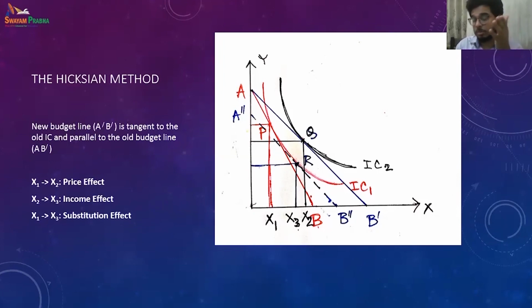When we are trying to gain the same satisfaction from where we started to where we ended, that is the substitution effect. The change we make while trying to keep the real income the same is the income effect, shown here by X3 X2. So the price effect X1 X2 is a combination of X1 X3, the substitution effect, and X3 X2, the income effect, right?